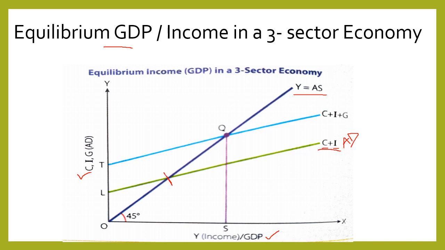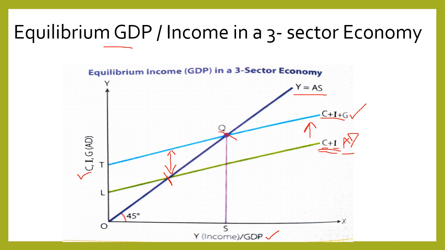Now when the government expenditure has increased, we take this C plus I plus G function parallel to the C plus I function, because we are assuming that G is constant. So after incurring government expenditure, our AD line has shifted upward to the sky blue line, and now we are achieving equilibrium at point Q.